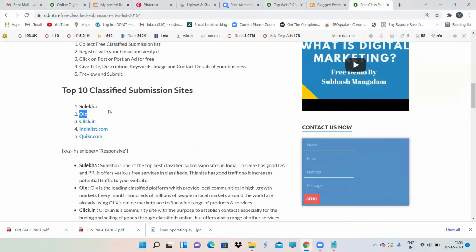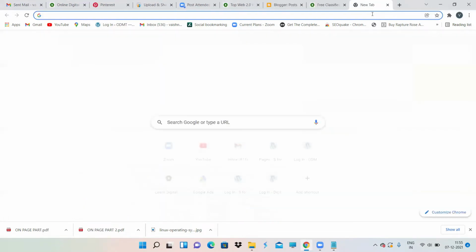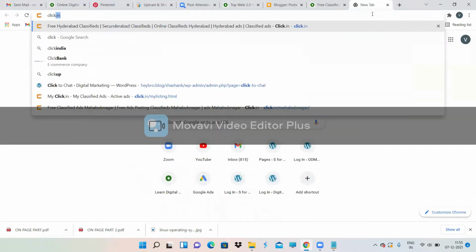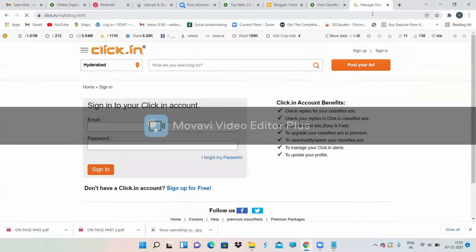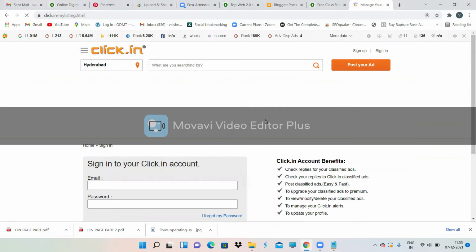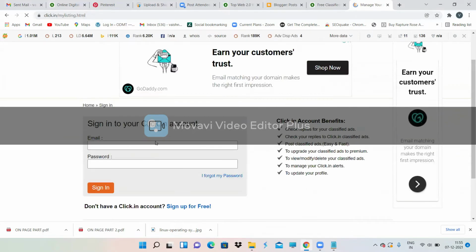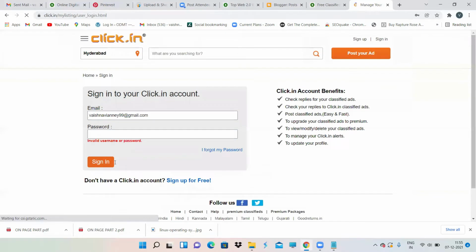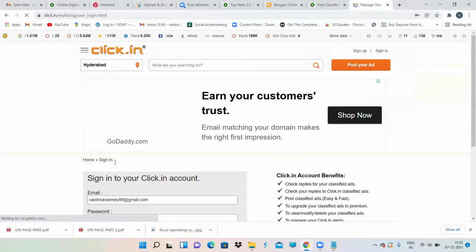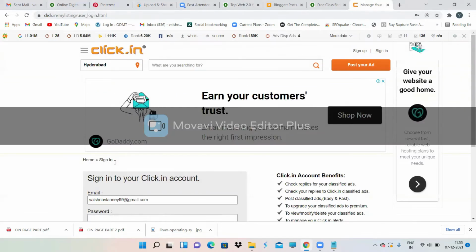So let's go to click.in. Maybe you're not aware of click.in, so let's go into it. It is just like OLX and all. Maybe it is easier than OLX, I guess. So now this is how click.in appears. Just log into your click.in account. I already have an account, so I'm just logging in. This is very simple, just for advertising your product, nothing else.